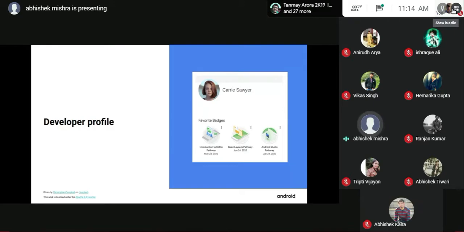You have to Google just the keyword developer profile, and it will lead you to a link that's in beta stage, as I just told you. And I'll show you how to make a developer profile.